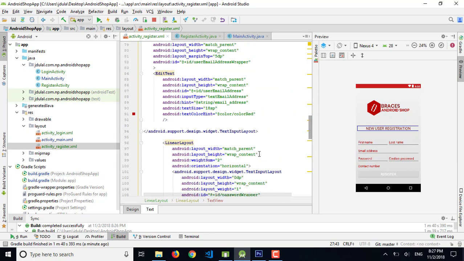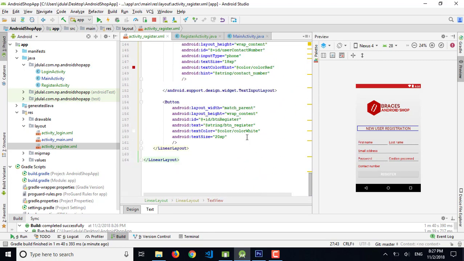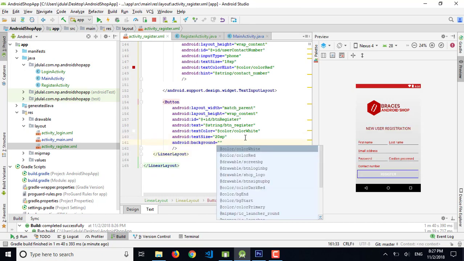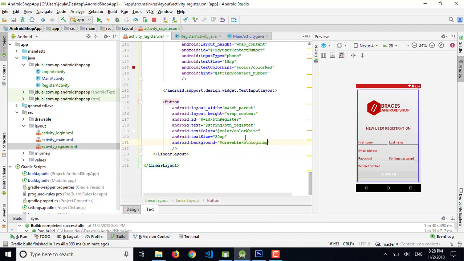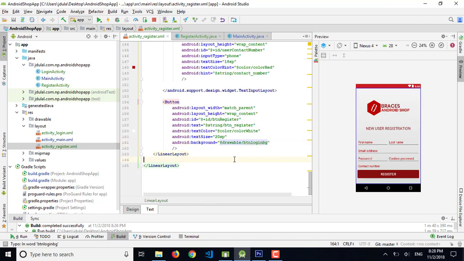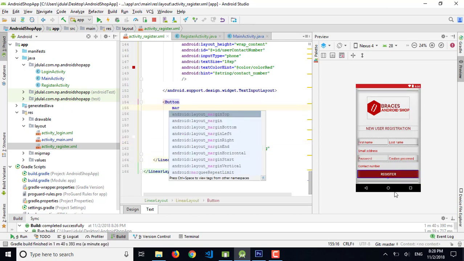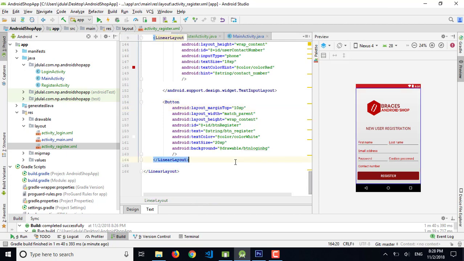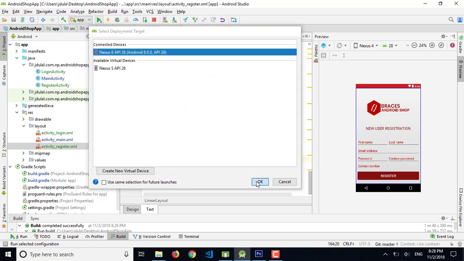And now I need to add one more thing here, that is background, and background is btn login busy, and it's fine. I need to add a little bit of margin here, so margin top is 10 sp. Okay, I think it's fine, and I can rerun the app in emulator.